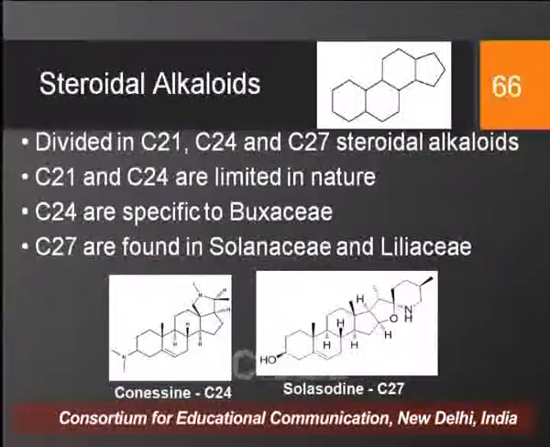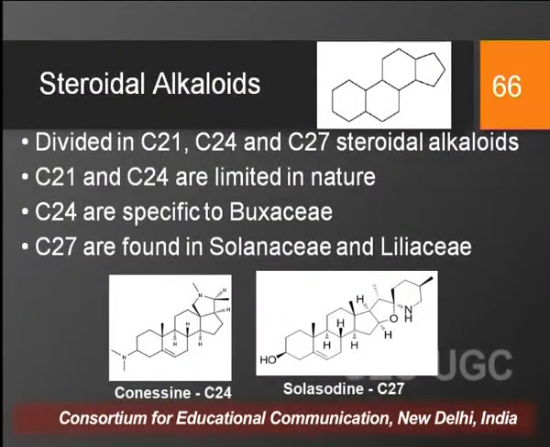Next we have the steroidal alkaloids, and these are the alkaloids which have a steroidal nucleus, the cyclopentanophenanthrene ring nucleus, in their structure. Depending upon the number of carbon atoms present in the structure, they are further categorized into C21, C24 and C27 steroidal alkaloids.